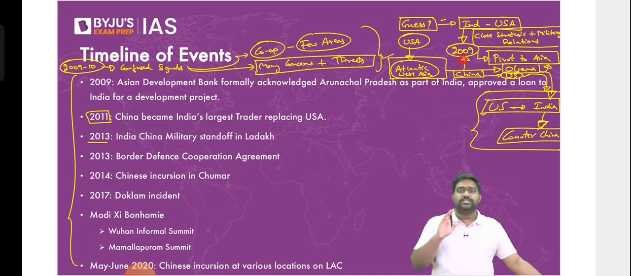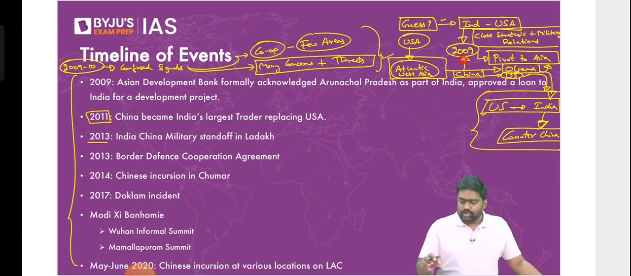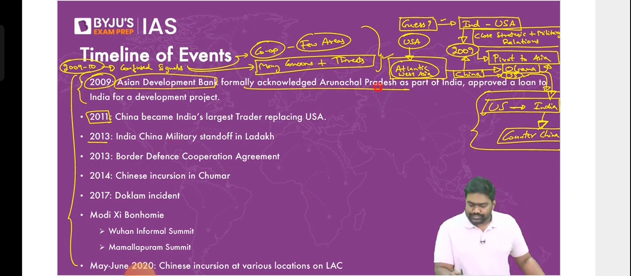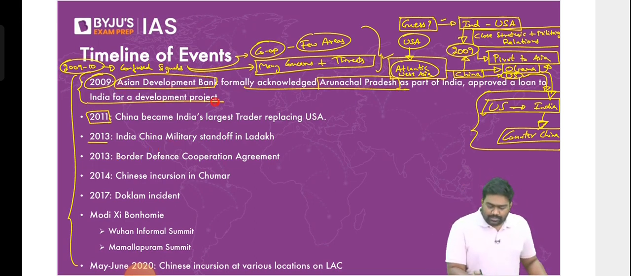It has become completely aggressive and hostile to India. This change is mainly because of the growing India-US relations. For example, in 2009, we approached Asian Development Bank for loans for a project in Arunachal Pradesh. For the first time, China did not object.